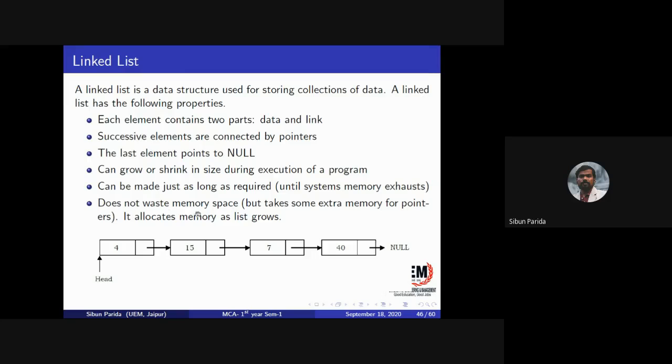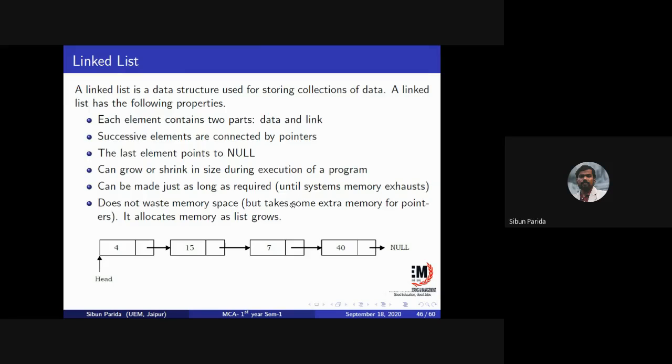It does not waste any memory space. Suppose I have created memory for 4 nodes, and I have only inserted 3 nodes, so at any time I can delete the extra node so that the memory will not be lost. But it takes some extra memory for pointers, because the link part is storing the address of the next node.